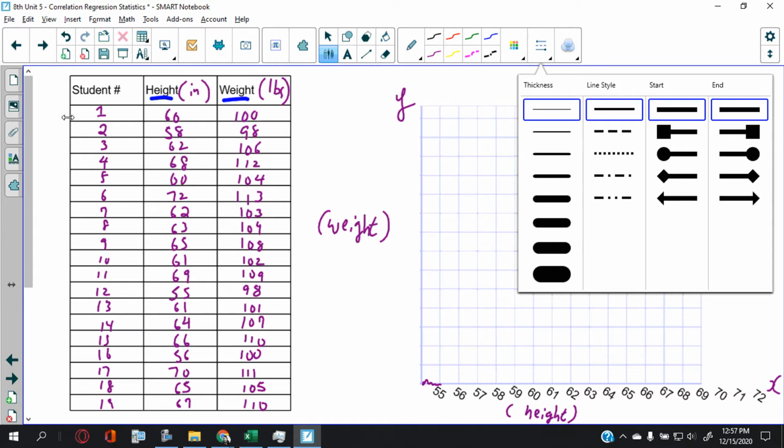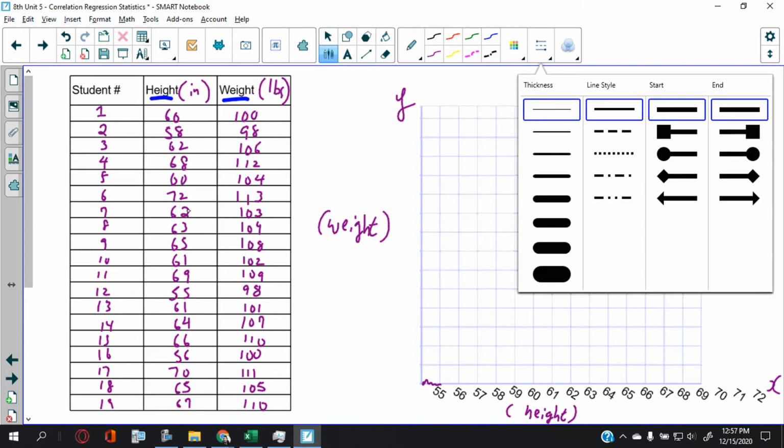There are 19 students in the class, as you can see in the left-hand column here. Maybe they don't even ask, they just measure them. They have them take a tape measure and measure how tall they are in inches, and maybe there's a scale in the room and they measure their weight in pounds.